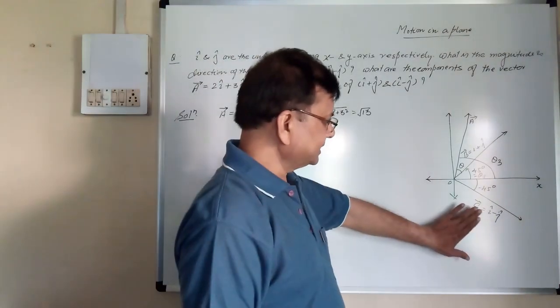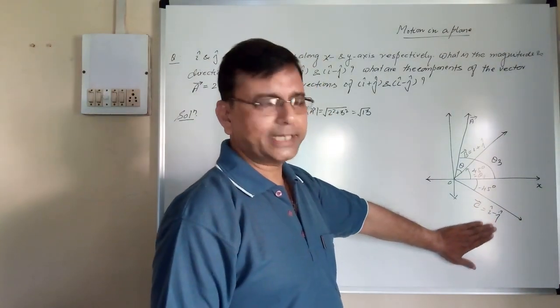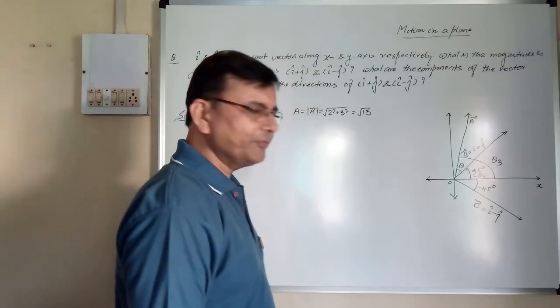From here, C is equal to i minus j. Then what is the unit vector of C?